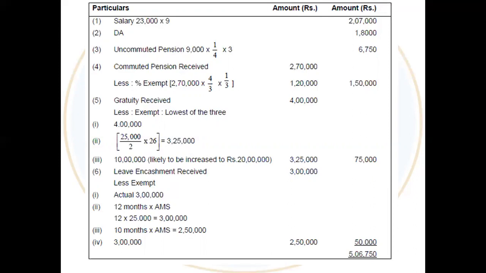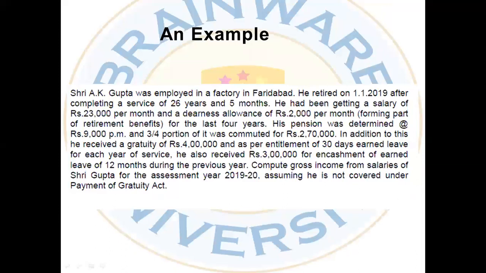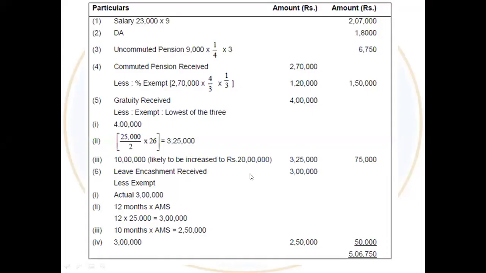Now we are coming to the last portion, that is the leave encashment receipt. He actually received the leave encashment of rupees 3 lakh. So if you look at the sum, yes, he also received 3 lakh for the encashment of the leave. The exemption is the minimum of the 4 points. So from this 3 lakh, we will deduct the minimum of these points. So what is the number 1? The number 1 is the actual leave receipt, that is obviously 3 lakh.